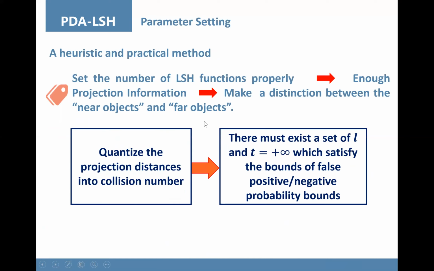Our method consists of two steps. The first step is to set the number of LSH functions properly, so that we have enough projection information to make a distinction between near objects and far objects. We quantize the projection distances into collision number to enjoy a closed-form expression of the probability analysis.